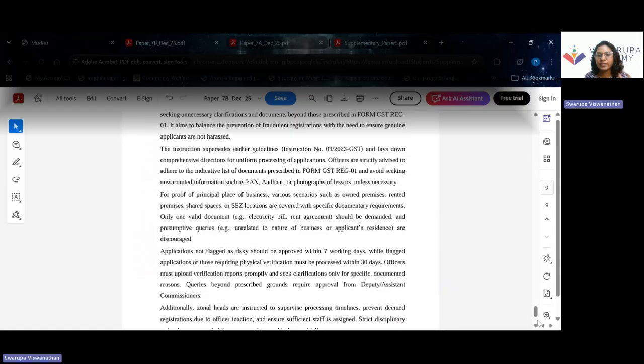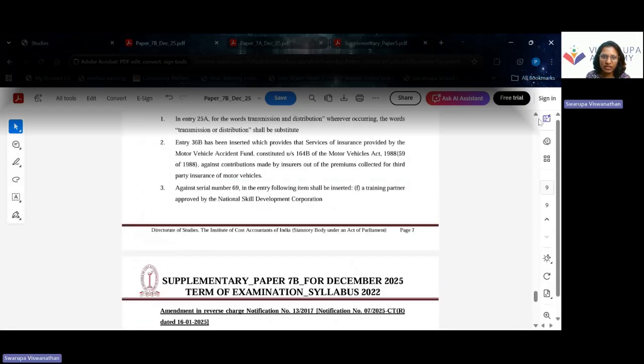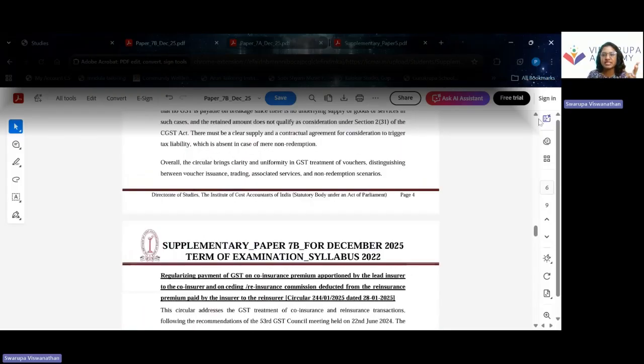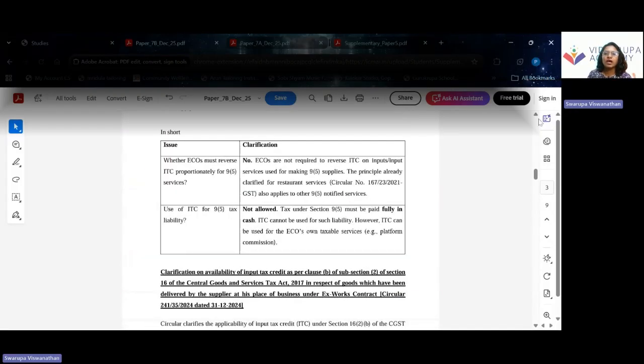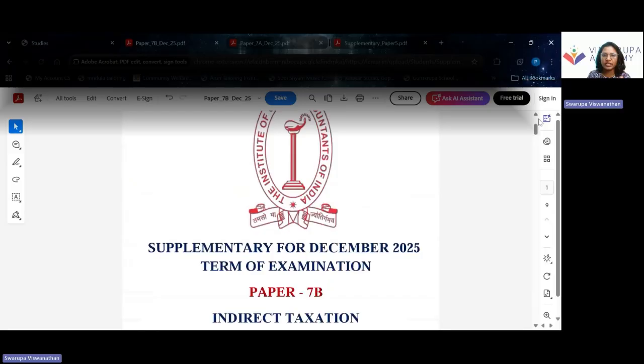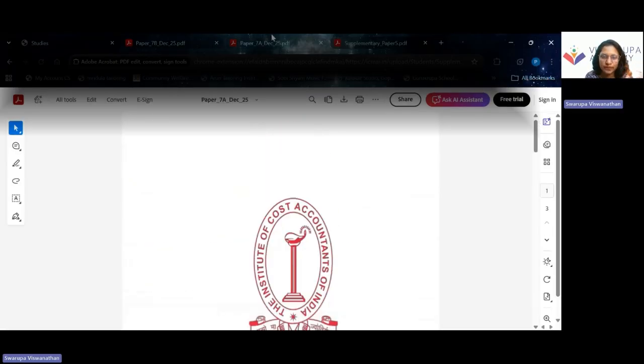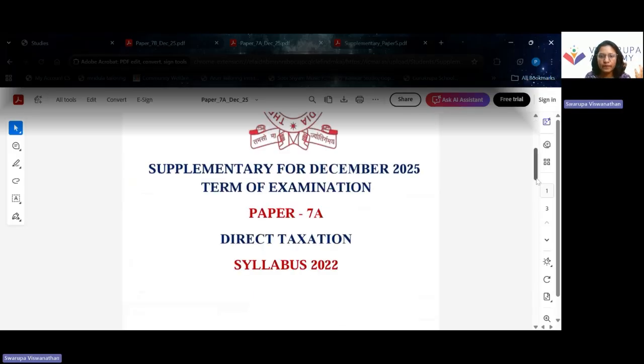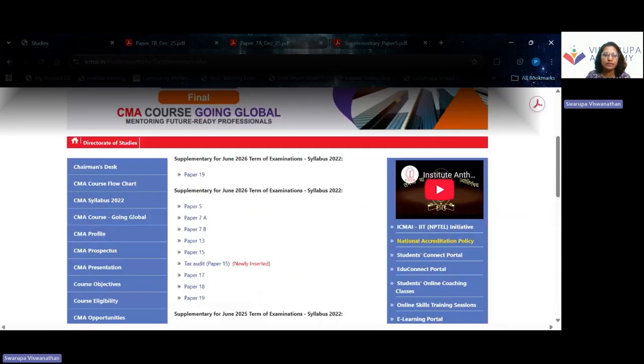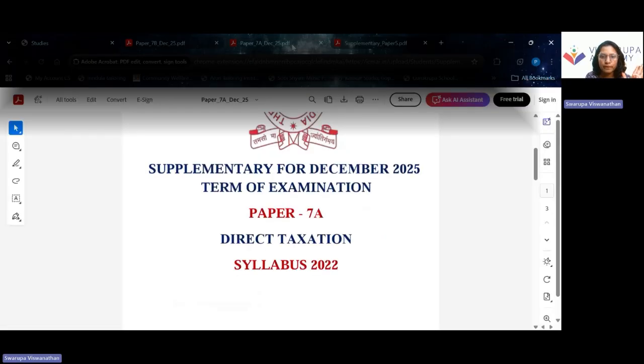So this is with respect to the supplementary material issued for paper 7B, and overall we have gone through the material and seen the amendments. With respect to 7A, that is direct tax, again the December 2025 supplementary material, the same supplementary material has been issued for June 26 also. It is carried forward.